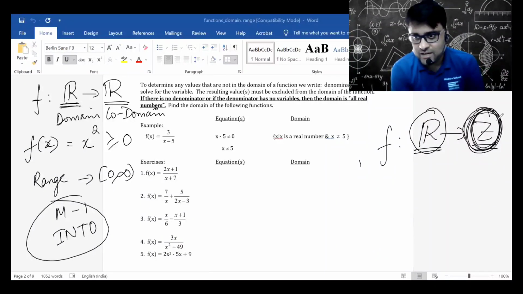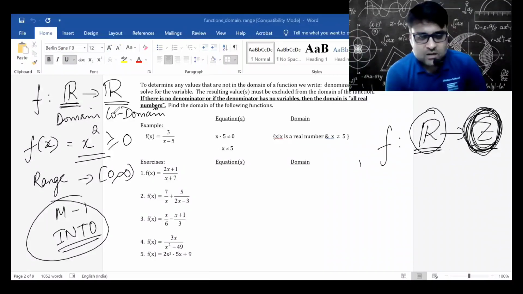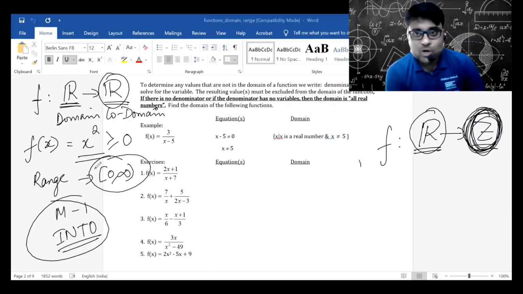Z is not the range. Z will always be the codomain. Range has to be calculated by looking at the functional form. So by looking at the functional form, I was able to see that the range is from 0 to infinity because x square can never be a negative number. Therefore, it's an into function because the codomain is the set of all real numbers and the range is only 0 to infinity. Therefore, it is into and not onto because the range is a subset of the codomain. Understandable?